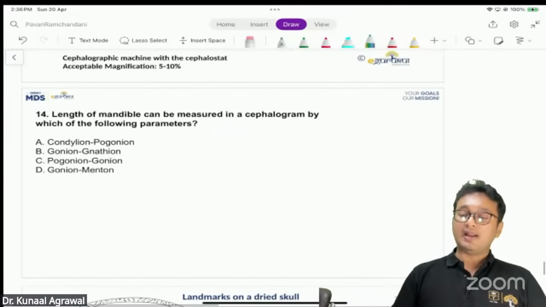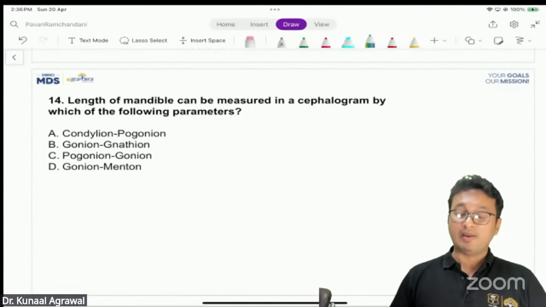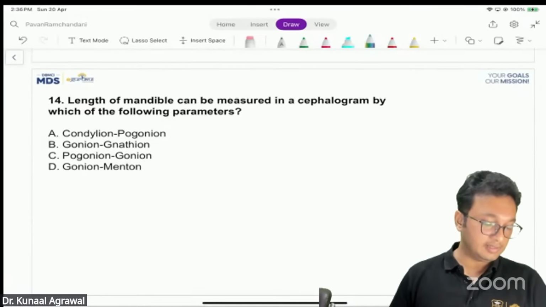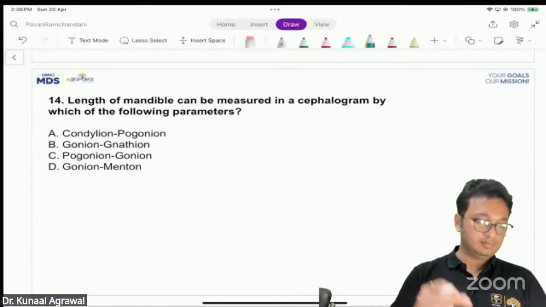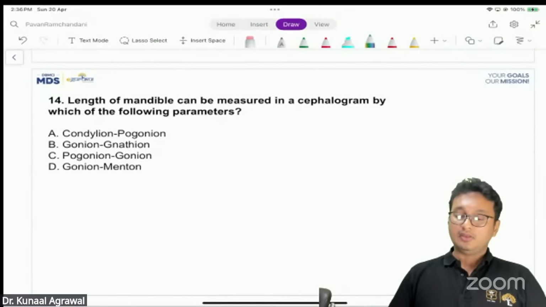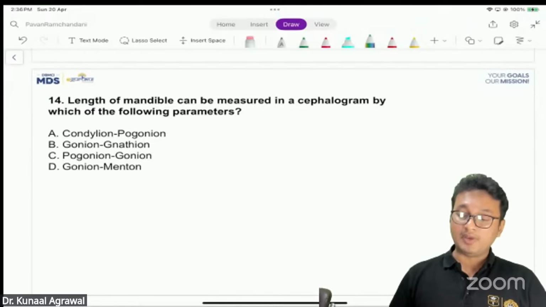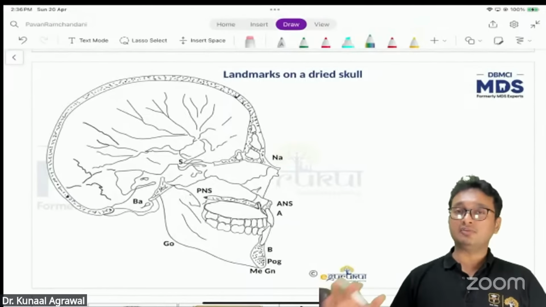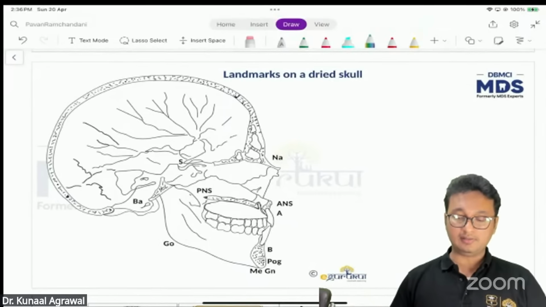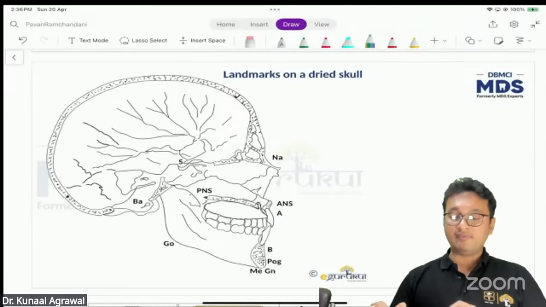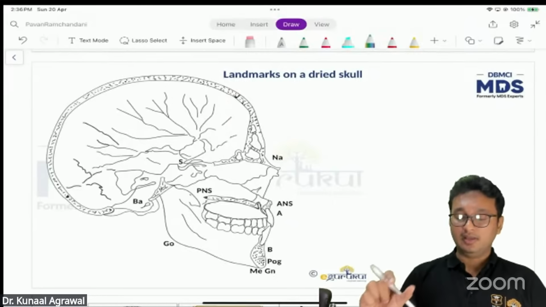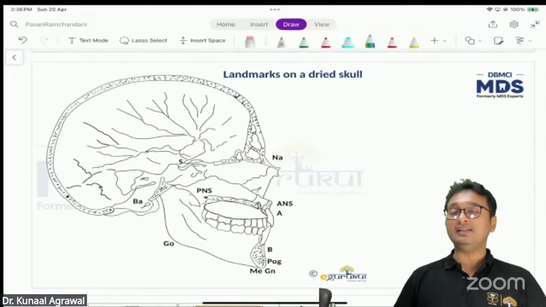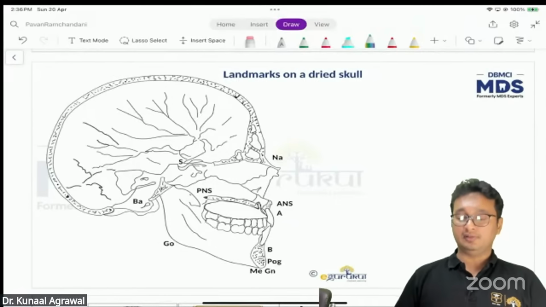Now, length of the mandible can be measured in a cephalogram by which of the following parameters? I think one of you had asked this in the chat box initially, so this question is for you. Length of the mandible can be measured in a cephalogram by means of which parameters? These are the landmarks on a dried skull. Since it's an anatomical landmark, it's a skeletal landmark, so I have restricted myself to pointing out only the skeletal landmarks in this particular figure.